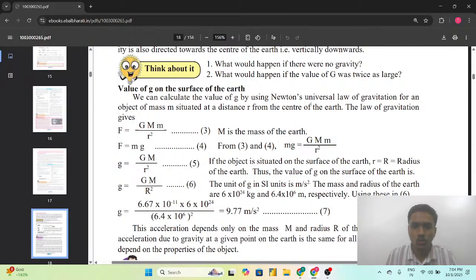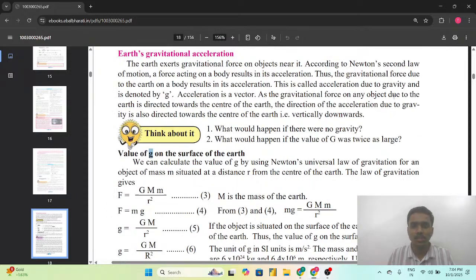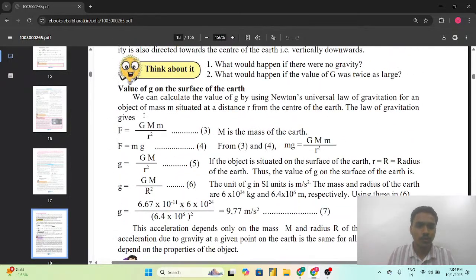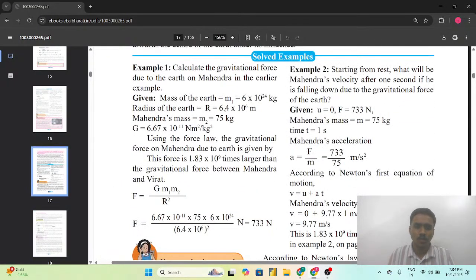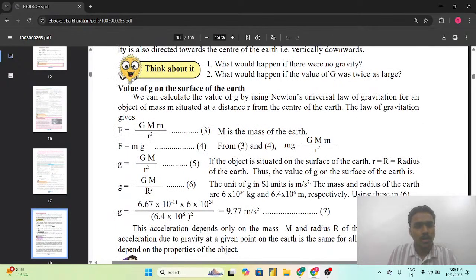From the universal law of gravitation we derive the formula F = G m1 m2 / r². Here we consider the capital M, as we are going to calculate the small g, and small g is the acceleration due to gravity which is acting due to the gravitational force. So here we consider the mass of the earth. The mass of the earth, as we saw above, is 6 × 10²⁴ kg.